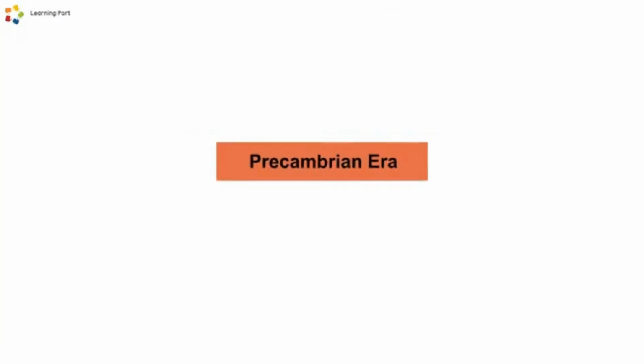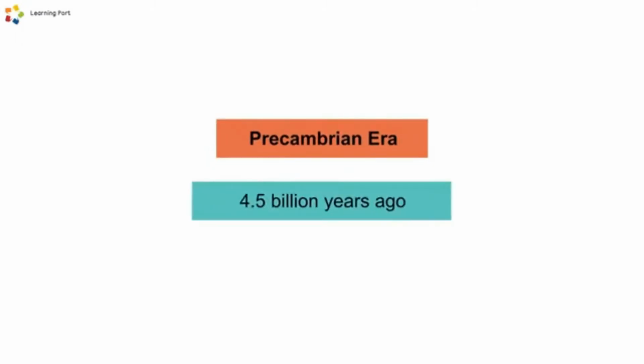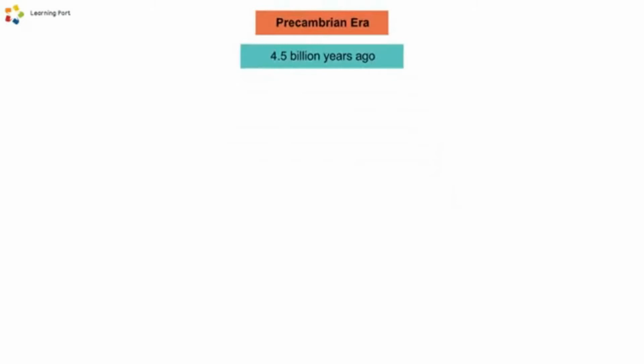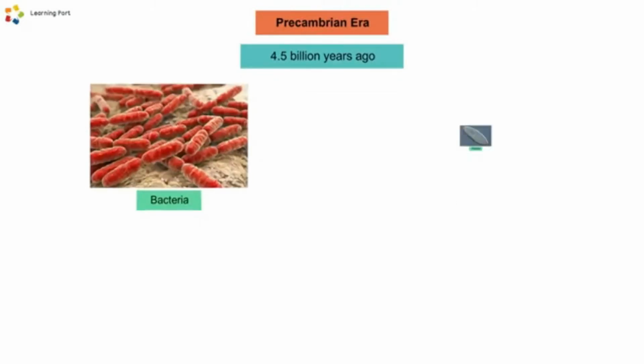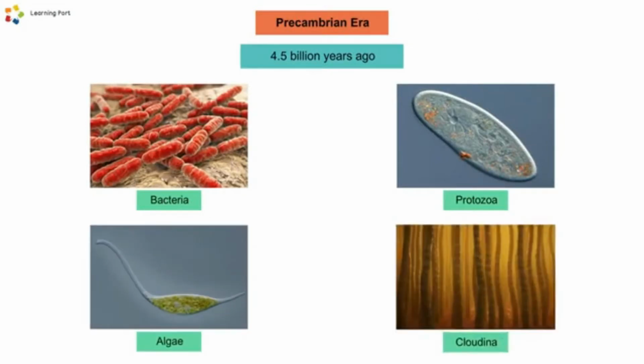The Precambrian era began when Earth was first formed, 4.5 billion years ago. The earliest living organisms to evolve were simple organisms like bacteria, protozoa, algae, and cladina.